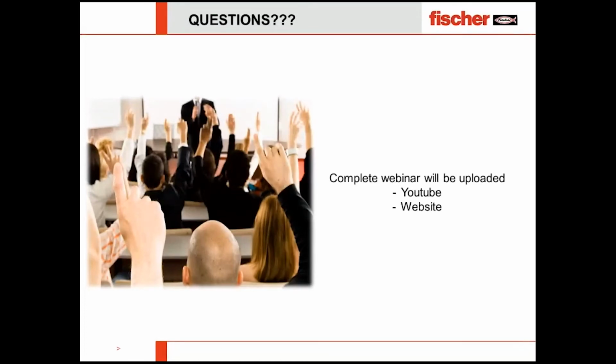Asma Banu is asking, while doing a pull-out test on site, if the concrete fails, can we replace it with another Fisher bolt or anchor in the same location? The answer, Asma, is that when you are doing a failure test, in the same place, no anchor can be installed because the concrete surface has been damaged.